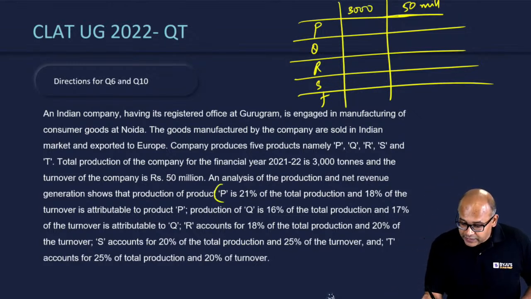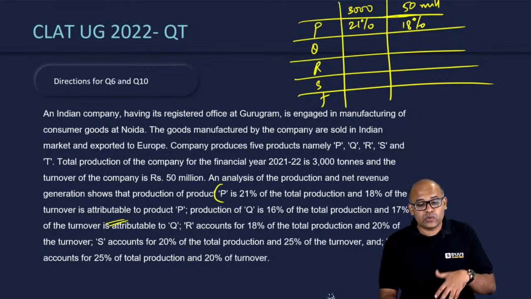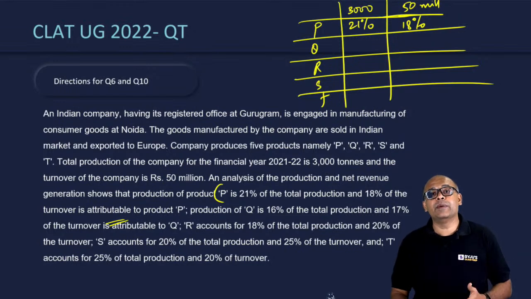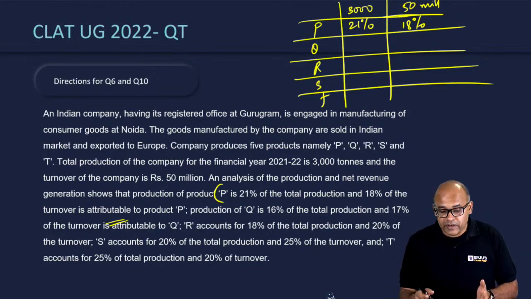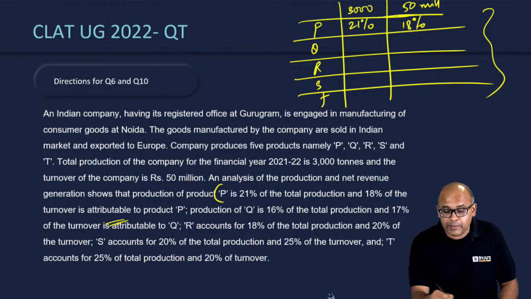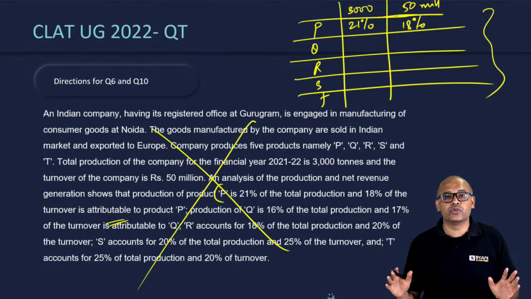P is 21% of the total production and 18% of the turnover. So P's production is 20% of 3000 and its value is 18% of 50 million. This is the data given. You can fill this entire table. I'm not going to do that here, but that's the basic structure. Once you make the table, the rest of the information is of no use to you.